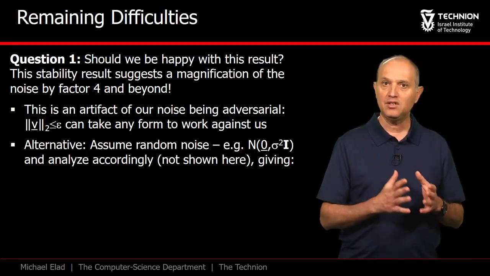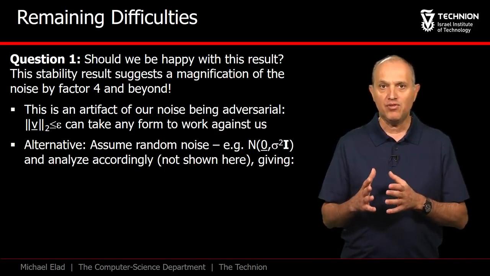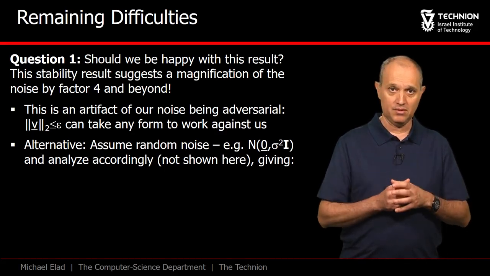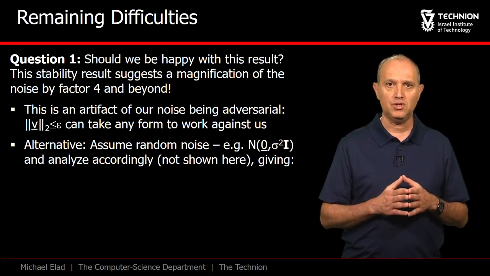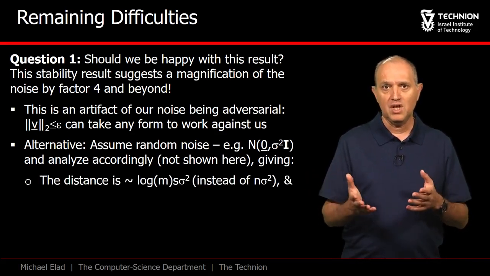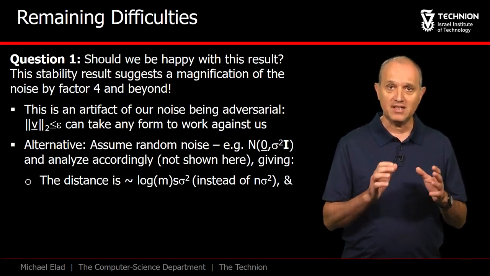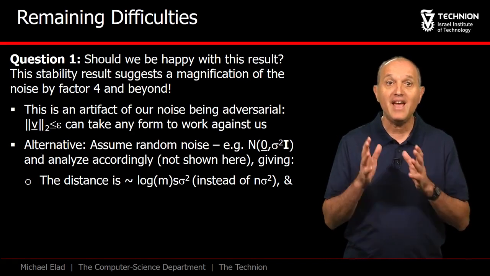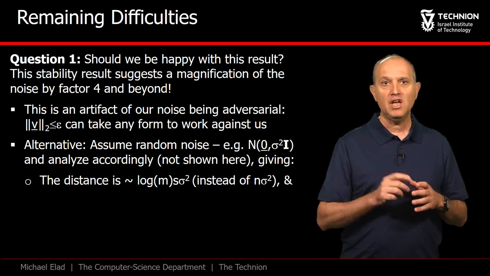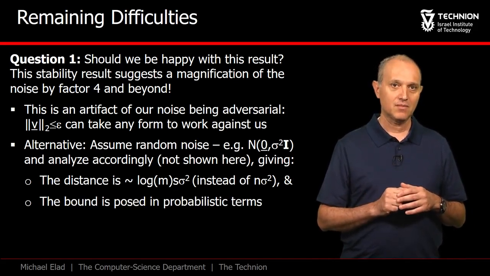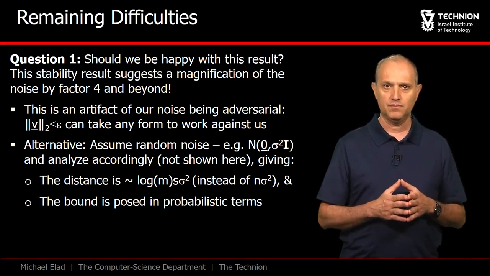There exists an appealing alternative in which v could be assumed to be random, and then the results that can be proven are far more optimistic. If, for example, we assume that v is white Gaussian noise of 0 mean and sigma as its standard deviation, then the energy of the noise vector is n times sigma squared. In this case, one can prove that the deviation of x hat from x naught is of the order of S times sigma squared multiplied by a log factor. This means that a strong denoising effect is obtained. Such a result is typically posed with high probability and not deterministically as our earlier statement.